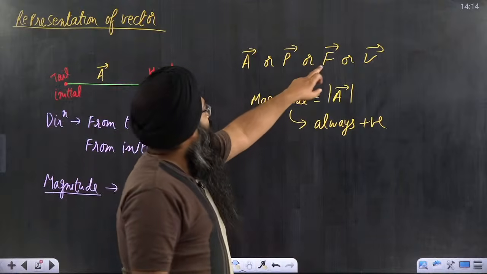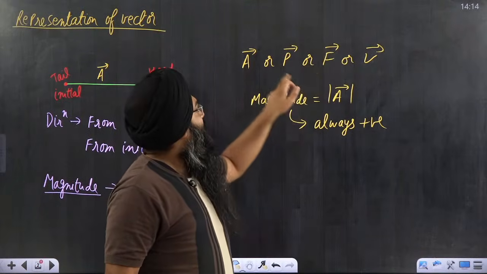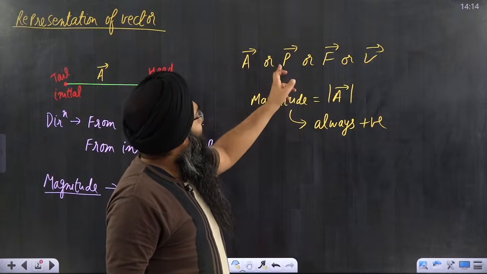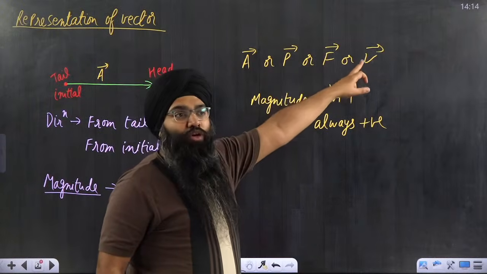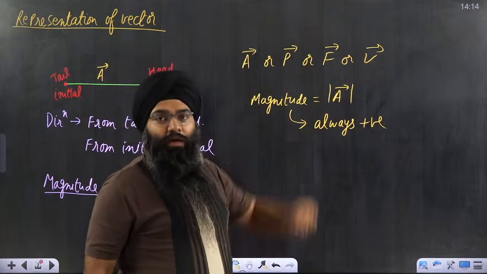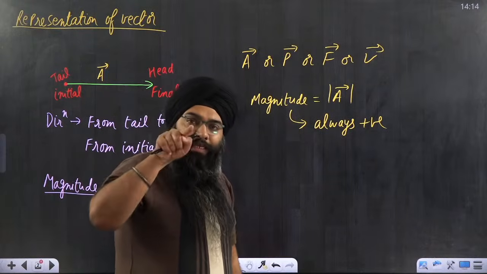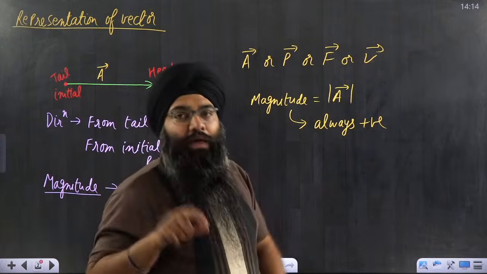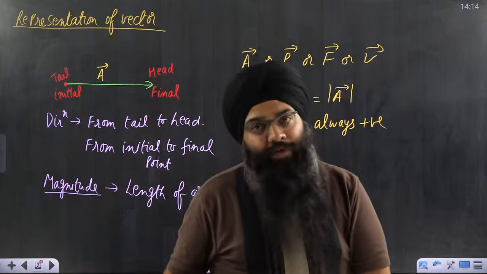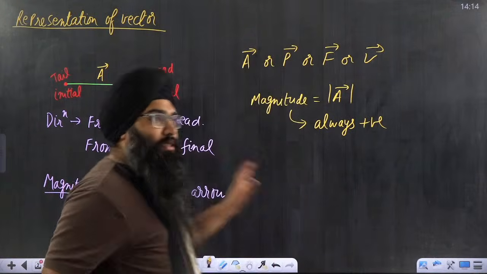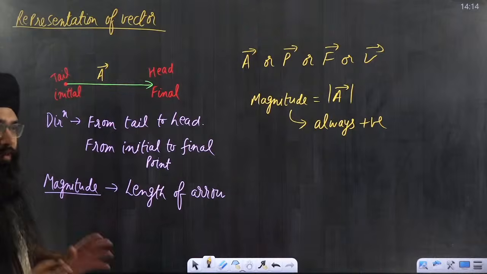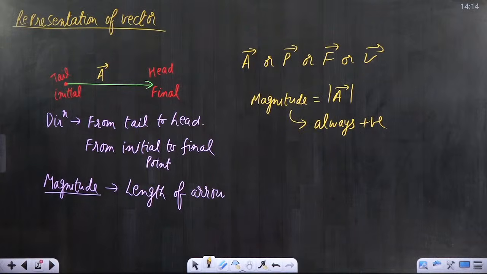If I want to write force vector, I will write f vector. If I want to write momentum as a vector quantity, I will write p vector. If I want to write velocity as a vector quantity, I will write v vector. Whenever there is an arrow on any symbol or letter, that particular thing is called a vector. So this is how you represent any vector. I hope it is clear to you. Please note it down and we can move forward.